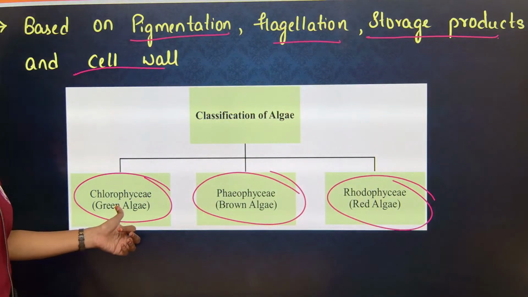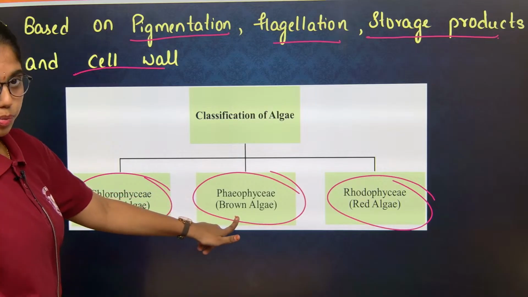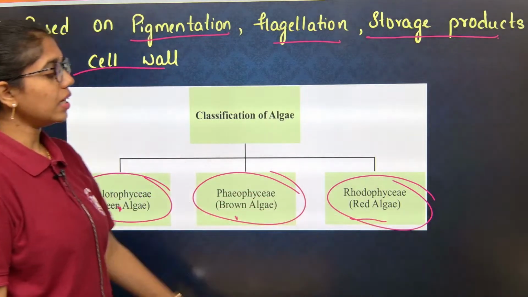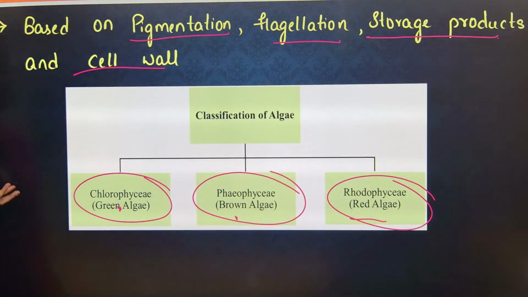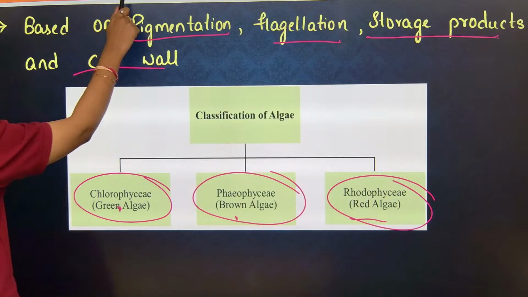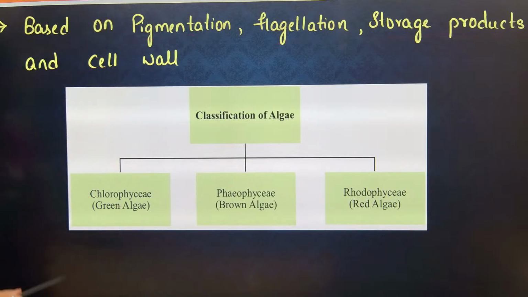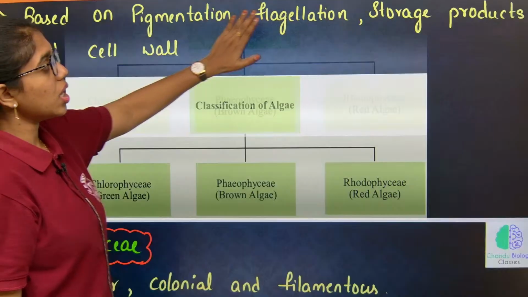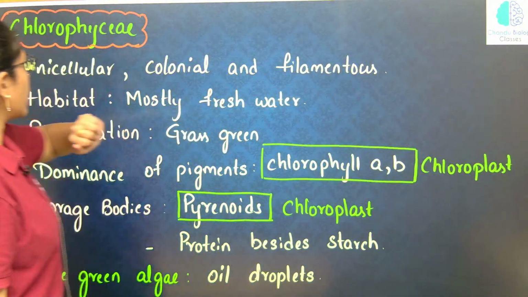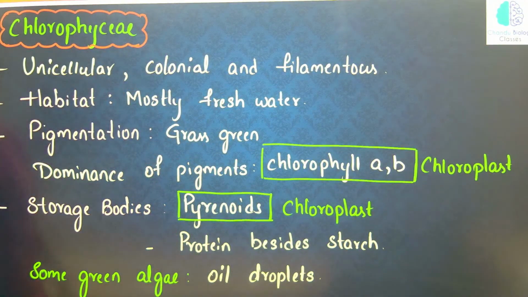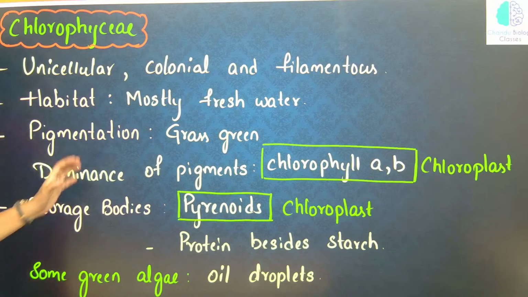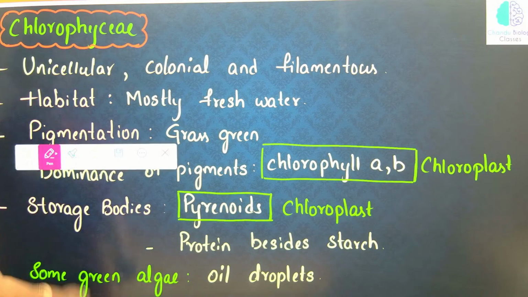Chlorophyceae are also called green algae, Phaeophyceae brown algae, Rhodophyceae red algae. So, these are 3 different classes of algae, and the classification is purely based on the pigmentation, flagellation and storage products. Let us look into the general characteristics of the very first class, Chlorophyceae.